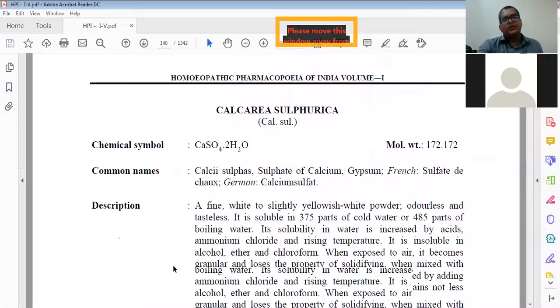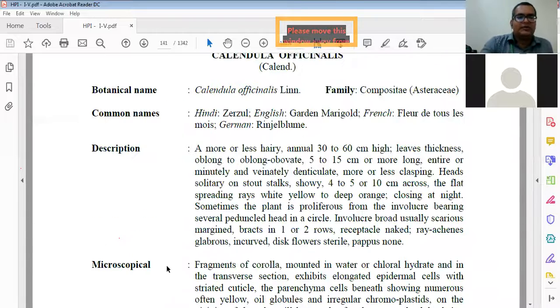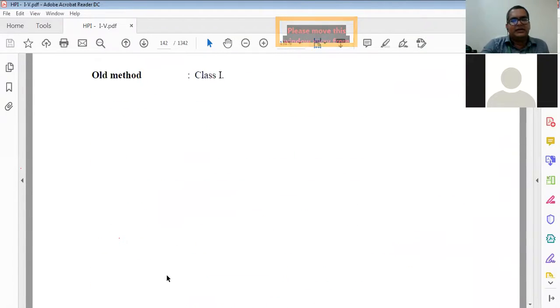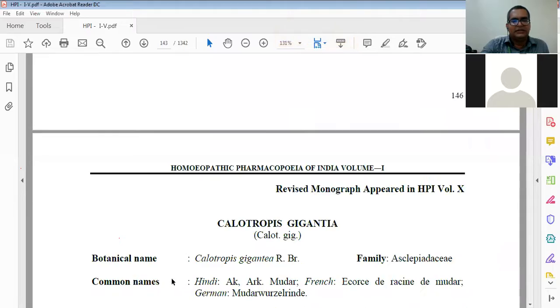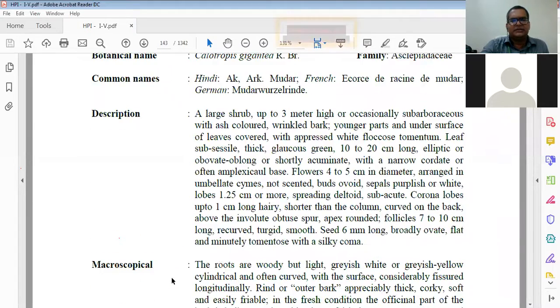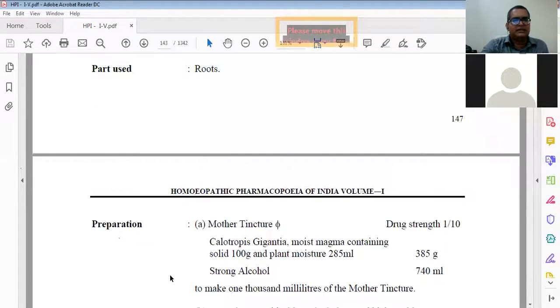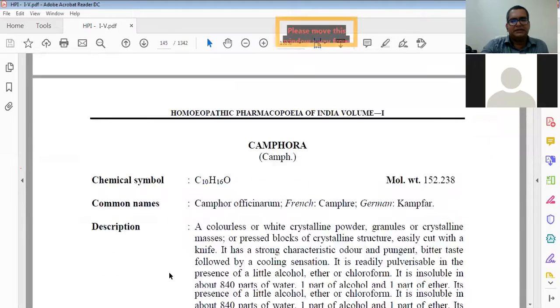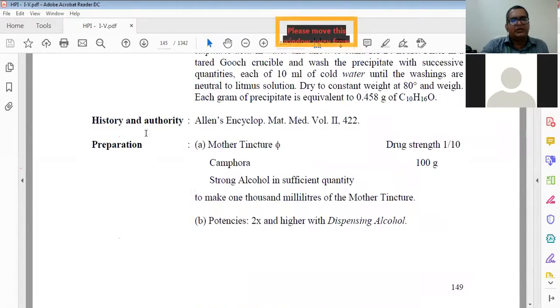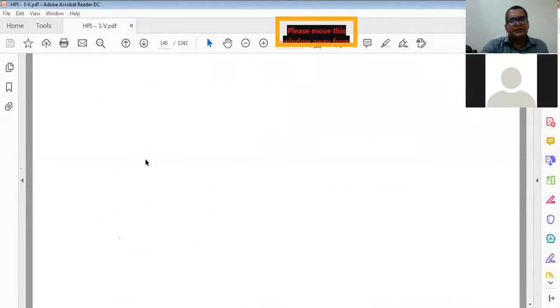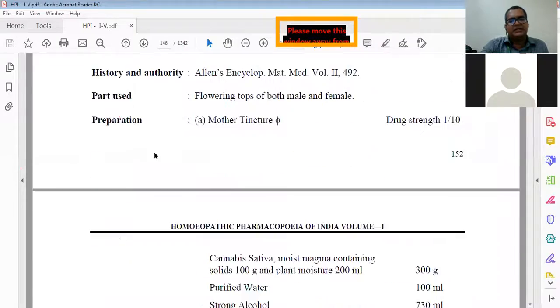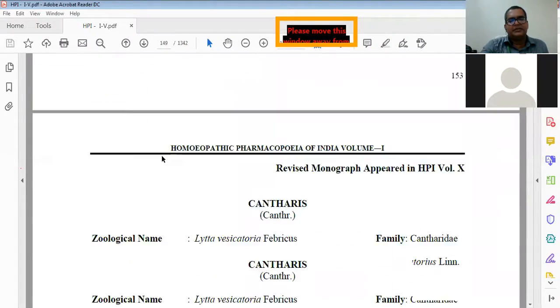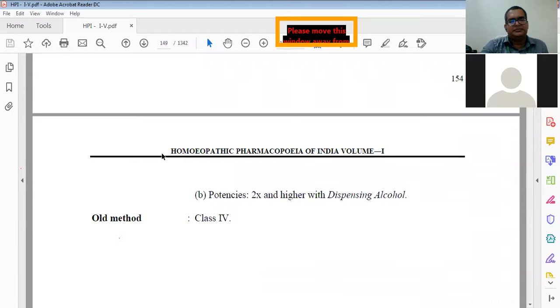It is not possible to read all the 180 drugs. Then in different HPI volumes other drugs are also there. It is not possible, so that's why we are skipping this part. I told you, just use it as a reference. When you come across anything, you just take a reference of HPI, the Homeopathic Pharmacopoeia of India.